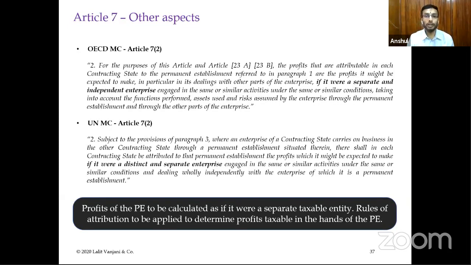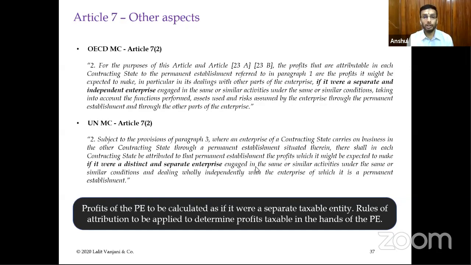And how is it determined? The OECD Model Convention says that, taking into account the functions performed, assets used, and risks assumed. These are the principles of transfer pricing. So by applying the principles of transfer pricing, you will determine the profits attributable to the permanent establishment.